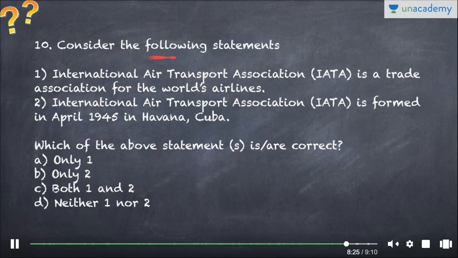So last question for the day is, International Air Transport Association is a trade association for the world's airlines. International Air Transport Association is formed in April 1945 in Havana, Cuba. Which of the following statements are correct? Okay, let's see. Answer is C.